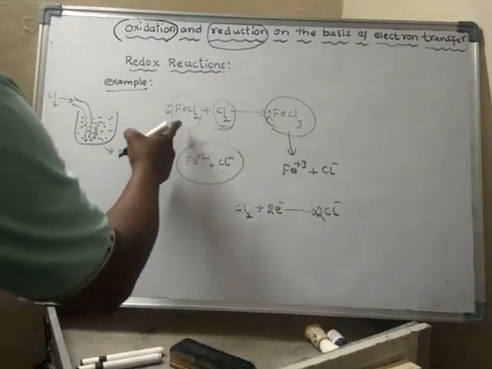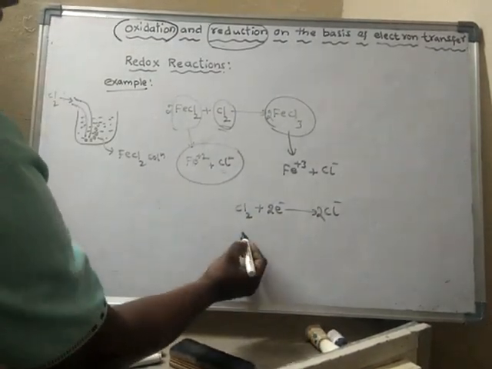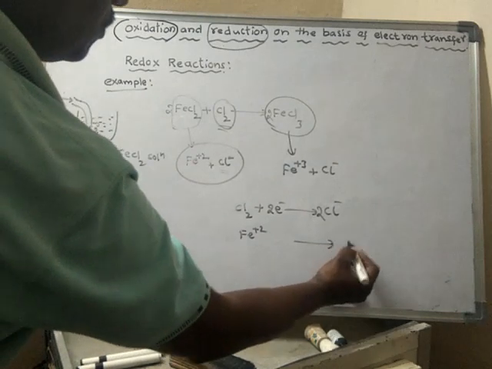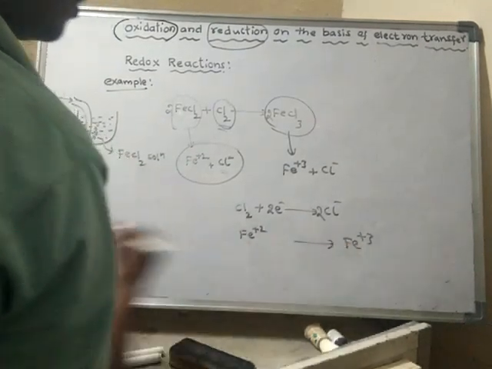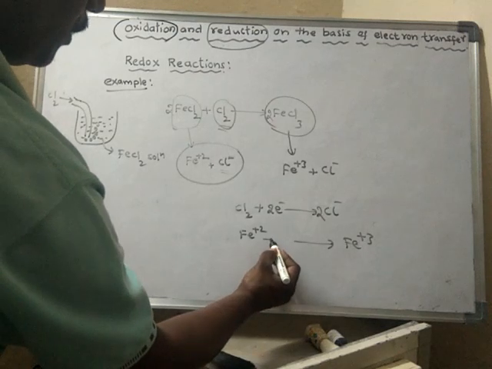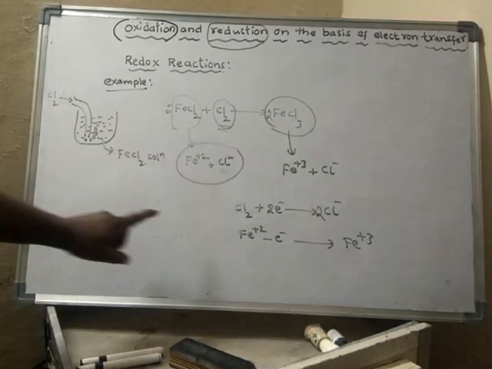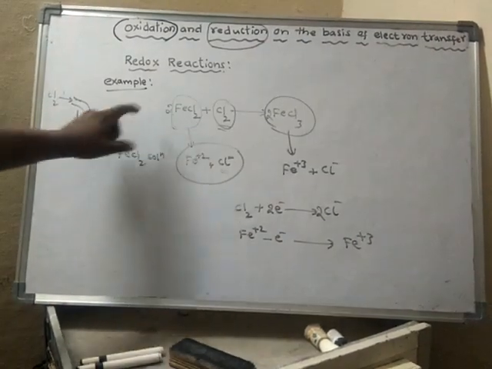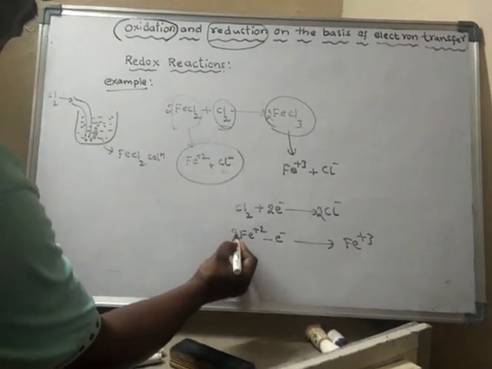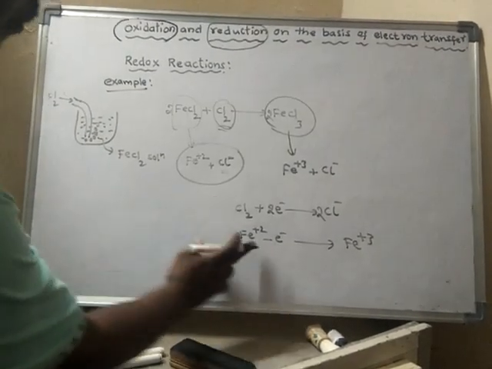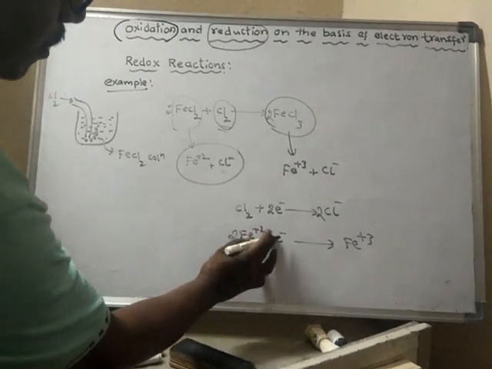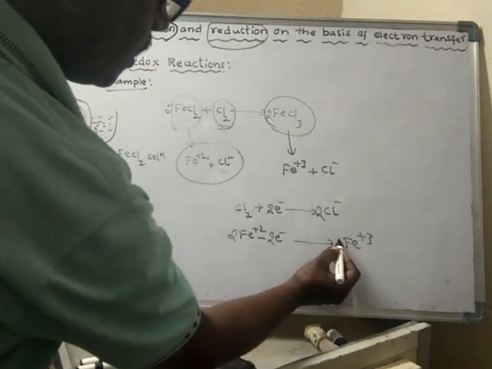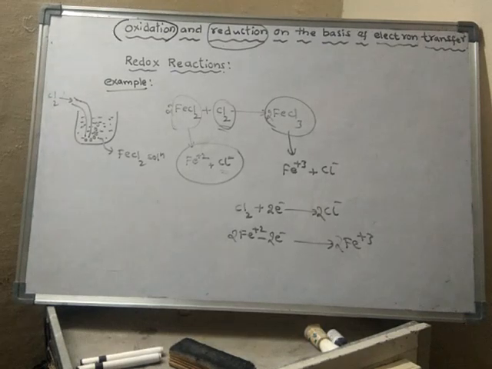Here, already Fe plus 2 is there. So Fe plus 2 is converted into Fe plus 3. How does it convert? If Fe plus 2 loses 1 electron, it converts into Fe plus 3. How many iron atoms are there? 2. Every iron atom will lose 1 electron. If there are 2 iron atoms, together they lose 2 electrons and form 2 Fe plus 3 ions.